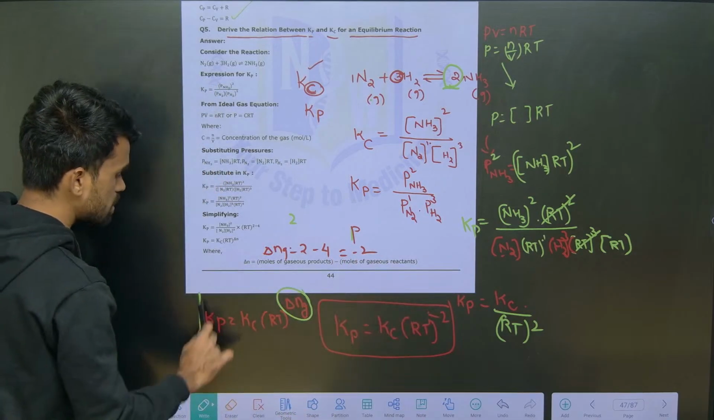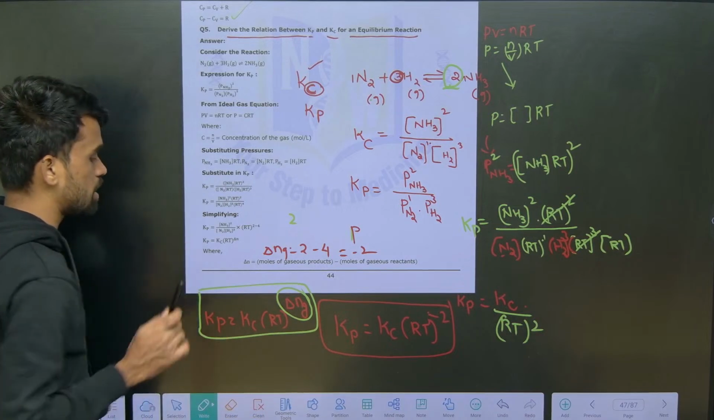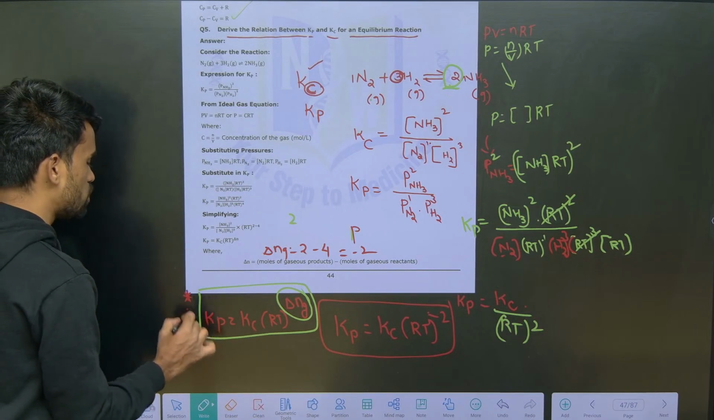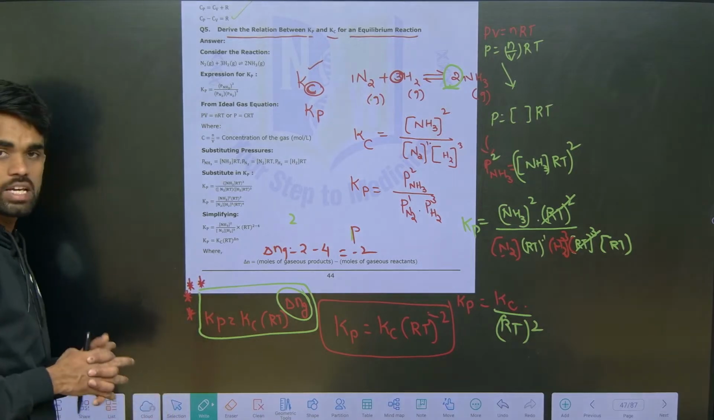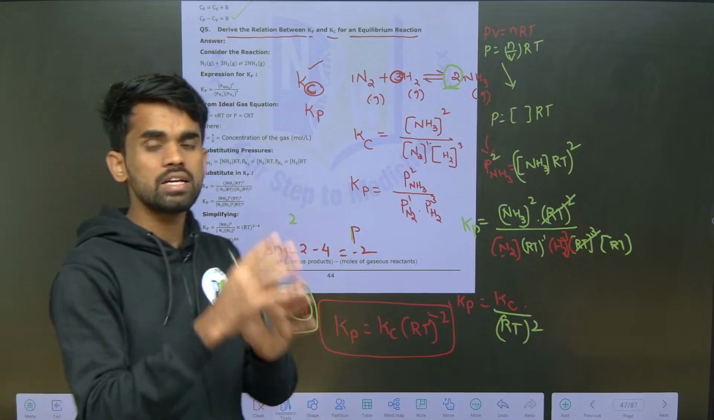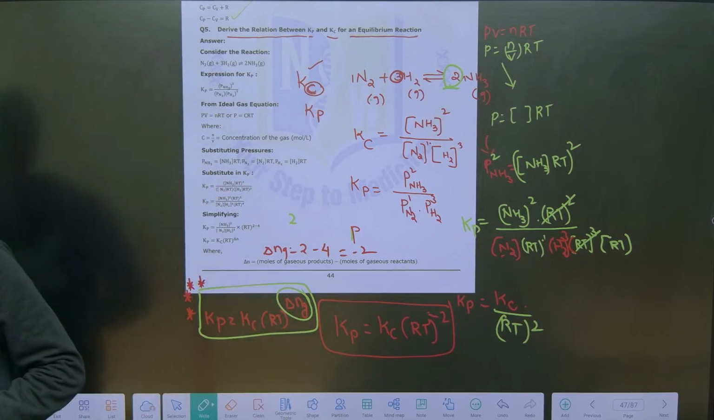So this is a generalized equation you can use for the Kp and Kc relation. Yes, the same relation will be useful for your EAPCET, NEET and JEE preparations also. So what is the relation? Kp = Kc (RT)^Δng. Like this you need to indicate.